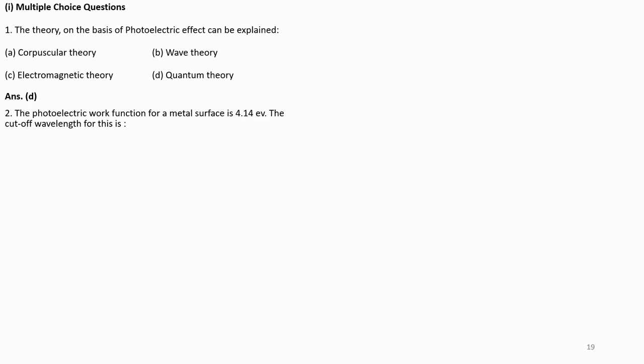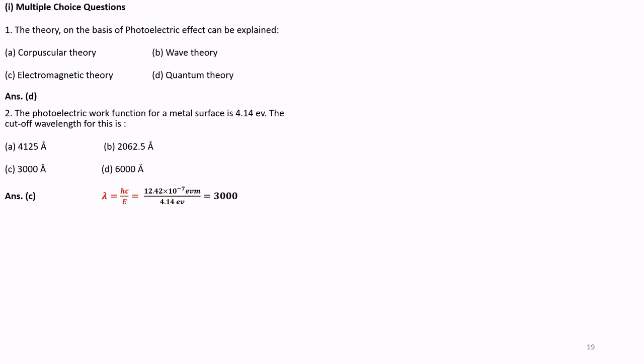Question number 2. The photoelectric work function of a metal surface is 4.14 electron volts. The cutoff wavelength for this is, the 4 options are given: 4125 Angstroms, 2062.5 Angstroms, part C 3000 Angstroms, and part D 6000 Angstroms. You have to choose the correct answer.